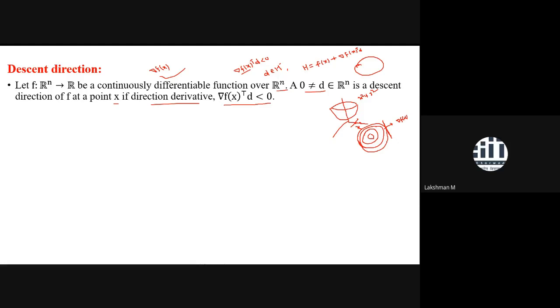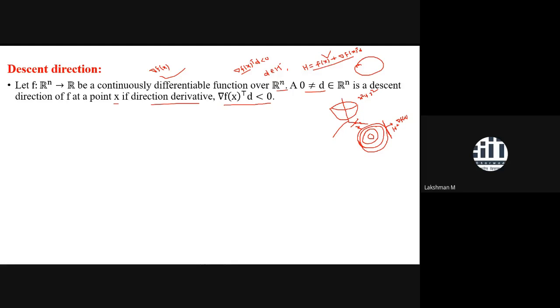So where is the descent direction? Here it is coming in the positive half space. This h you are giving by the projection of this over the domain plane.